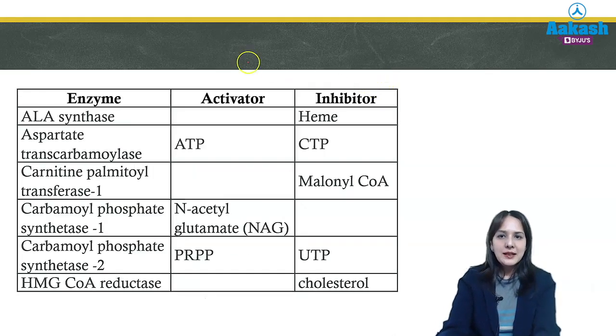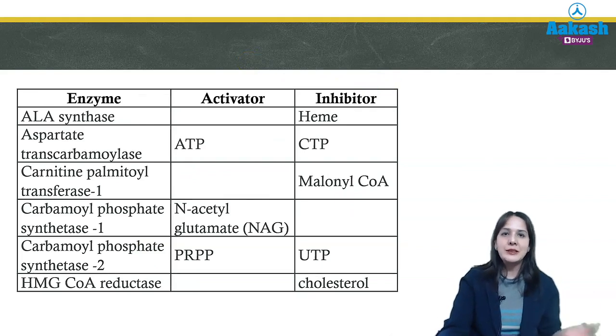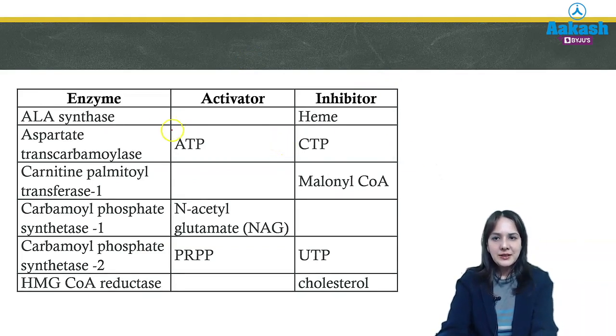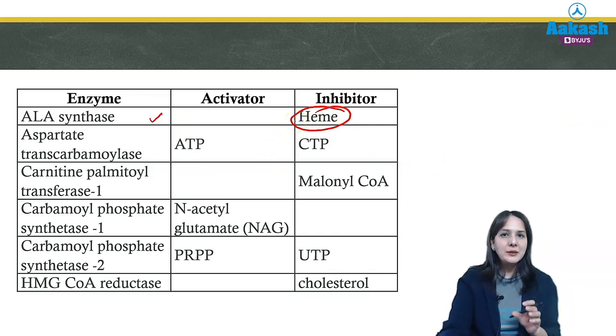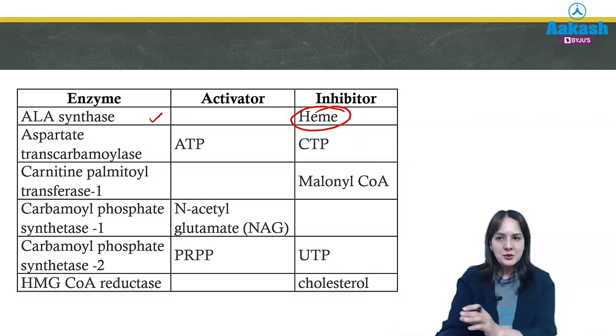So next are allosteric activators or inhibitors. These allosteric regulators, when they bind to the enzyme, either activate or inhibit it. Like ALA synthase, as we know, is for heme synthesis, heme being the end product. How does the end product inhibit? It will feedback inhibit by allosteric inhibition.